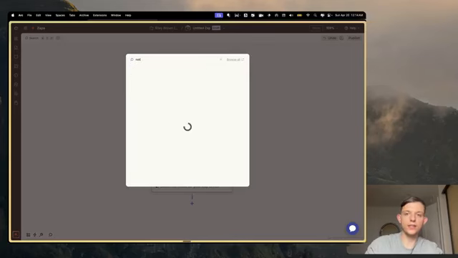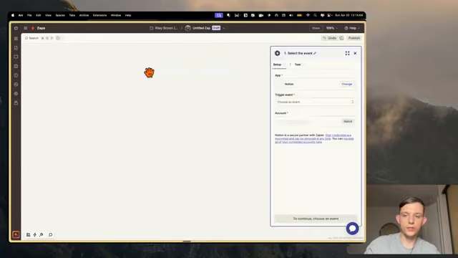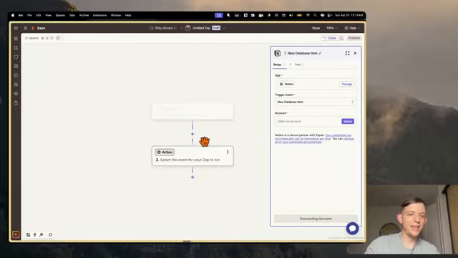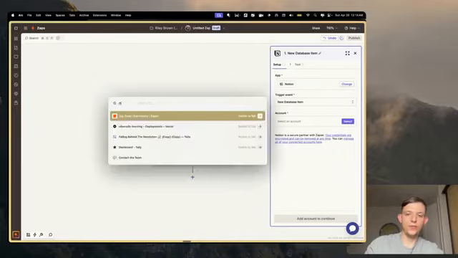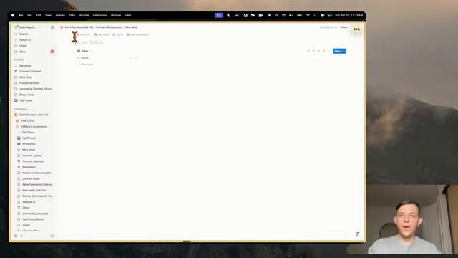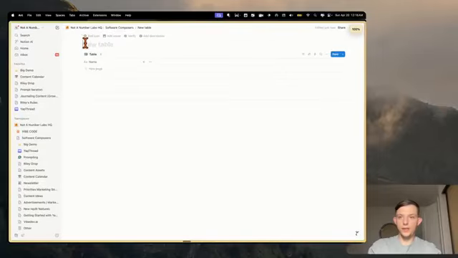So let's click on Notion, and let's select an event. Let's say when a new database item happens. For those of you who are in Notion, it's kind of like an overcomplicated Excel spreadsheet with Wikipedia in it. But anyway, in Notion, you can create these things called databases, and they're kind of like tables. So we're just going to create, let's call this, Zapier